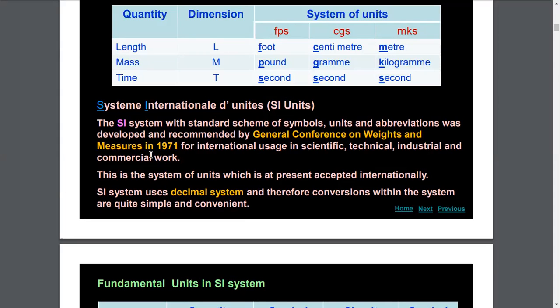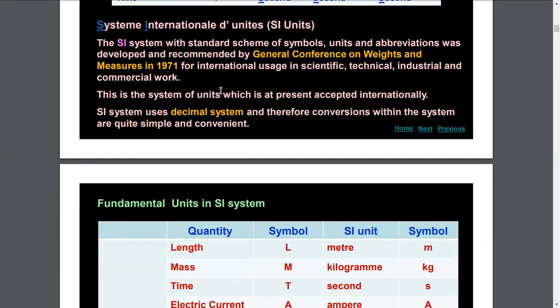And this is the system of units which is at present accepted worldwide. SI system uses the decimal system and therefore conversions within the system are quite simple and convenient. That's why SI system of units is more popular in comparison to any other system of units.